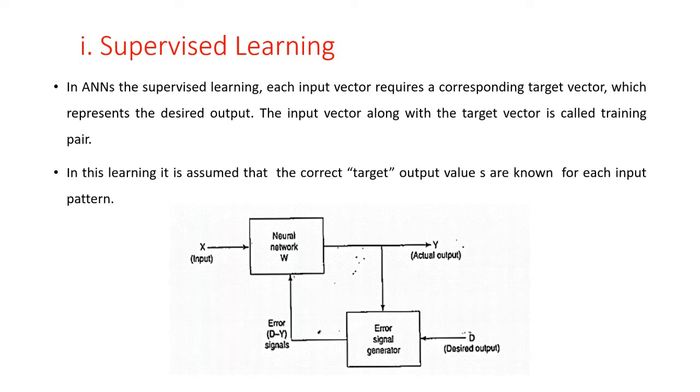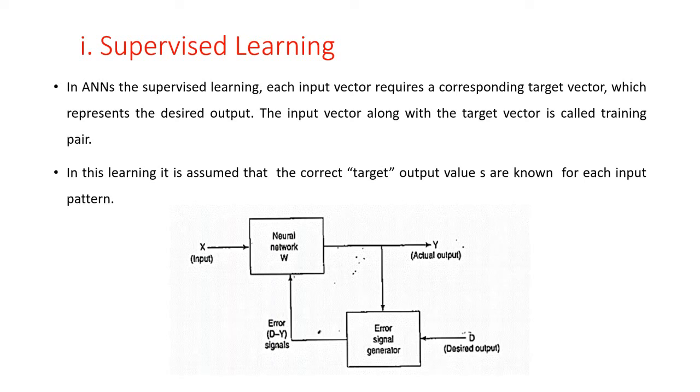During the training, the input vector is presented to the network, which results in an output vector. This actual output vector is compared with the desired output vector, that is, the target output vector.